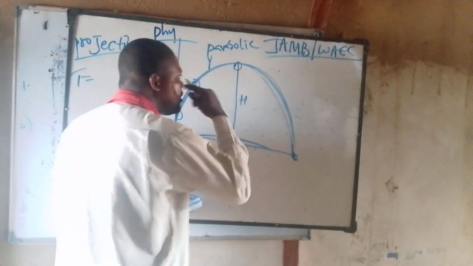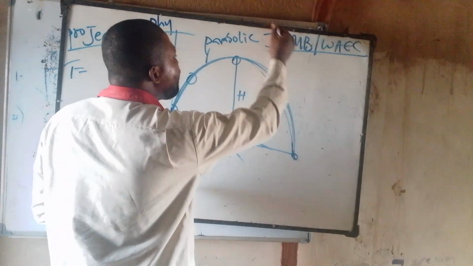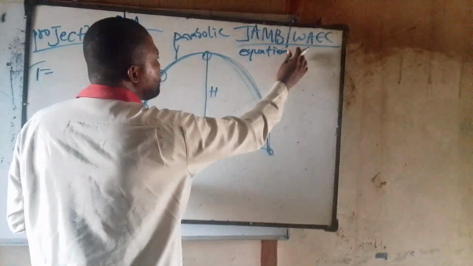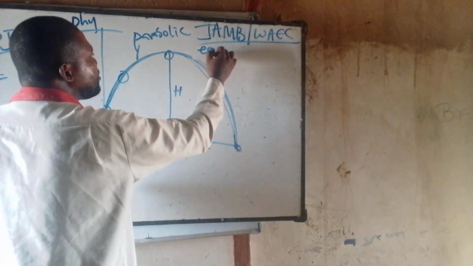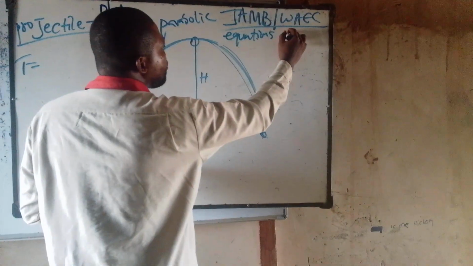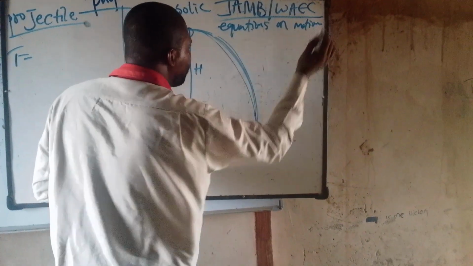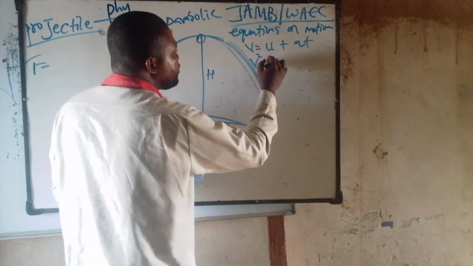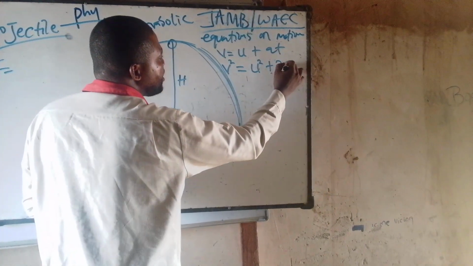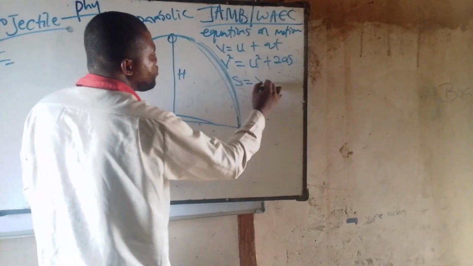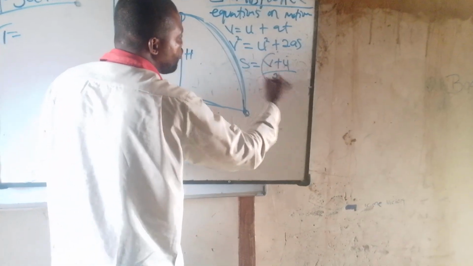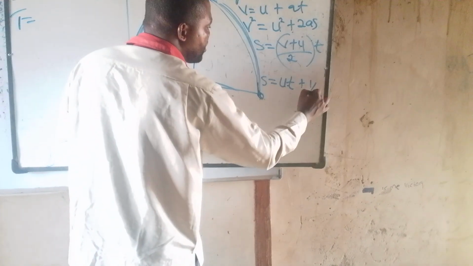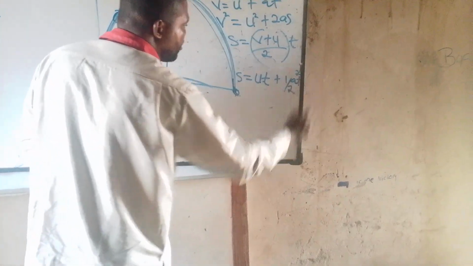So if I look at this now, we have four equations of motion. Number one, V equals U plus AT. The second, V squared equals U squared plus 2AS. Next, S equals (V plus U) over 2, all times T. And the last one, S equals UT plus half AT squared.